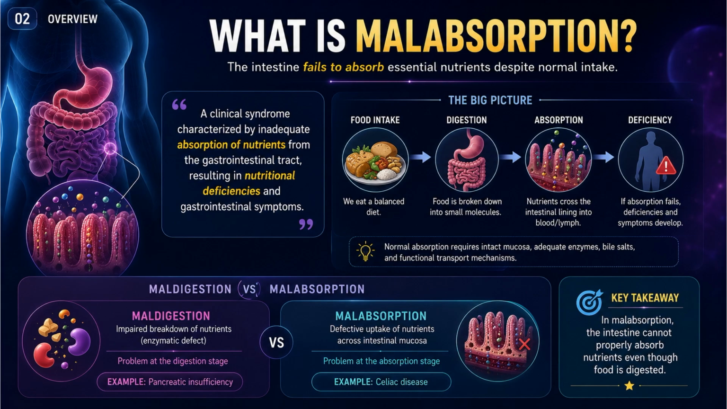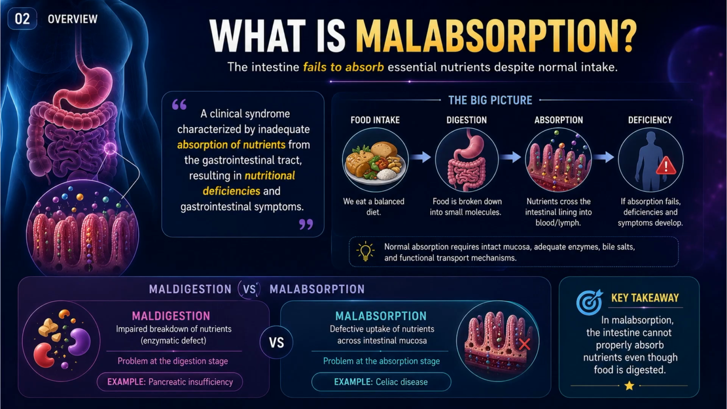Malabsorption is a clinical syndrome characterized by inadequate absorption of nutrients from the GI tract, resulting in nutritional deficiencies and GI symptoms. Let's understand the bigger picture. Normally, food is eaten, digested into small particles, absorbed through the intestinal lining, and then transported into the blood and lymph. But if absorption fails, the body starts developing deficiencies. For normal absorption, we need healthy intestinal mucosa, proper enzymes, bile salts, and good transport mechanism.